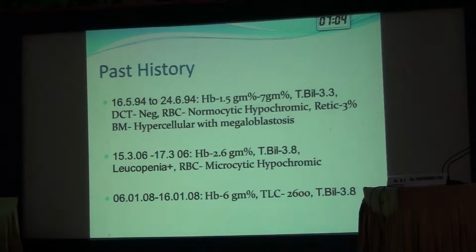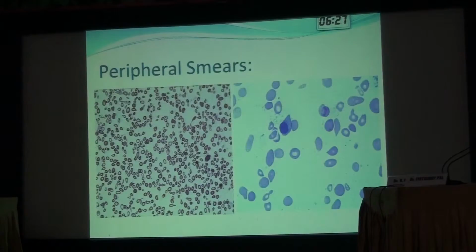In the past history, the patient had been admitted thrice in this hospital since the age of 25 years. In the year 1994, there was severe anemia, hemoglobin was 1.5 gram % during admission. There was hyperbilirubinemia, and in the bone marrow there was hypercellular bone marrow with megaloblastosis. In 2006, again he was admitted with severe anemia of hemoglobin 2.6 gram %, and in addition there was leukocytopenia. In 2008, hemoglobin was 6 gram % during discharge, and TLC was 2600 with the same bilirubin level.